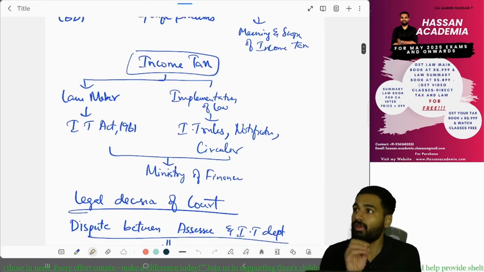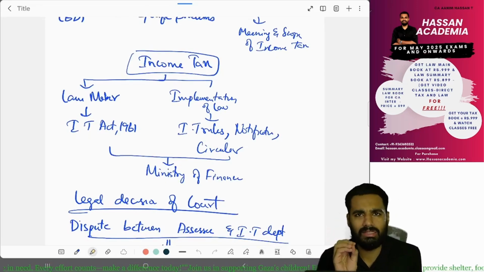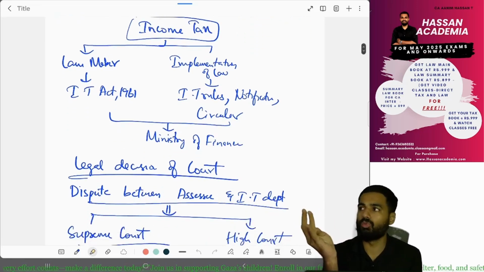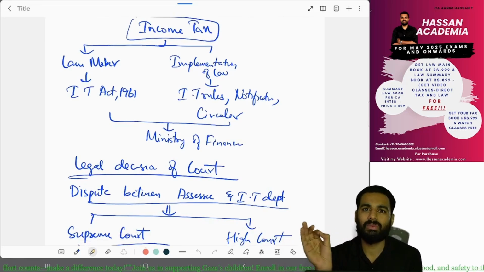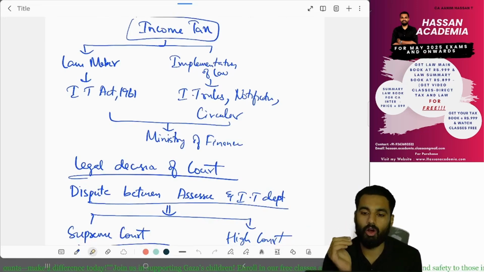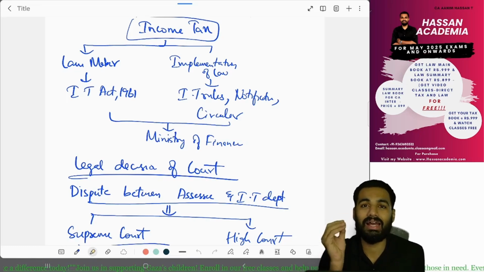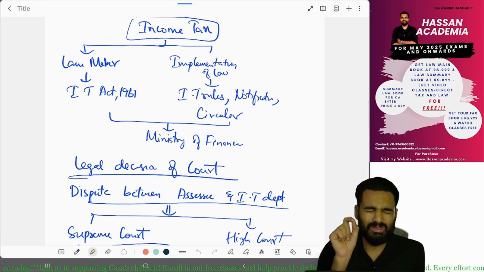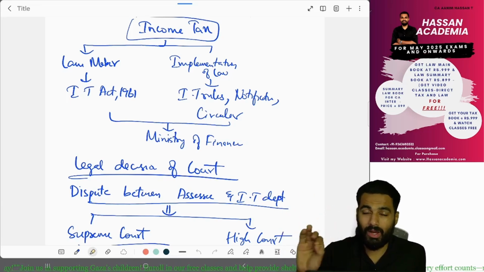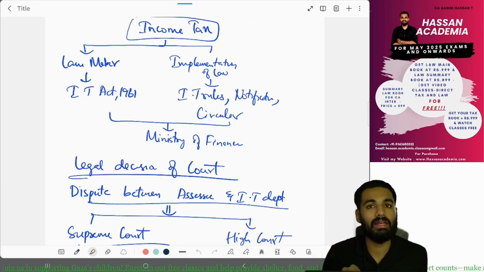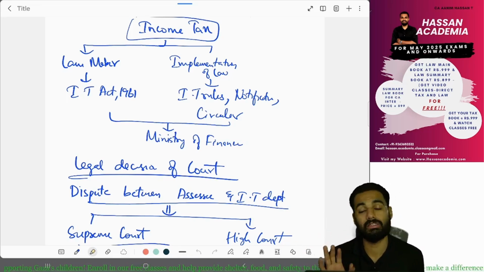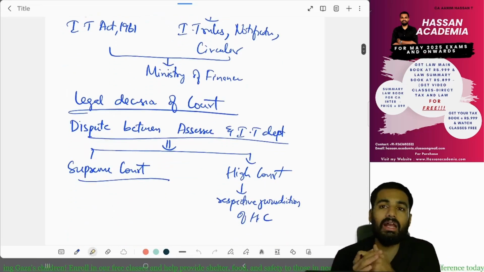And income tax, who makes income tax? The lawmaker has made income tax. Yes or no? Yes. And what are income tax rules, notification and circular? That is the implementation of the law. What law? The Income Tax Act. So that the Income Tax Act can be complied with properly, income tax rules, notifications and circulars are issued by the Central Board of Direct Taxes. Yes or no? No. We saw the legal decisions of the court.